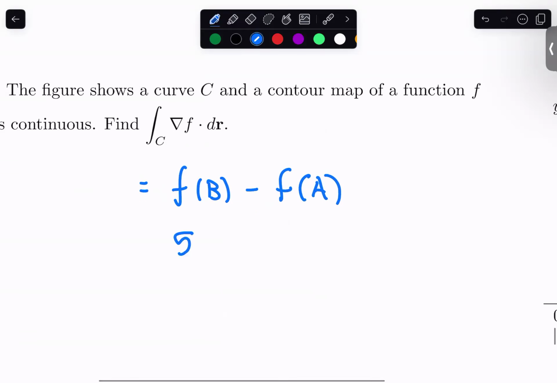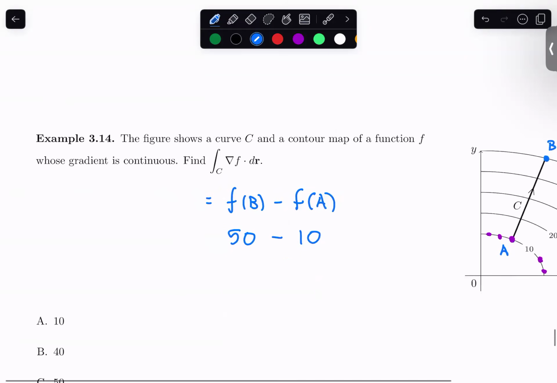So we're going to have f of b. This is a place where the function is outputting 50, minus f of a. This is a place where the function is outputting 10. And so once we have these good ideas and know how to read our contour map and all that sort of stuff, the answer comes quite quickly.